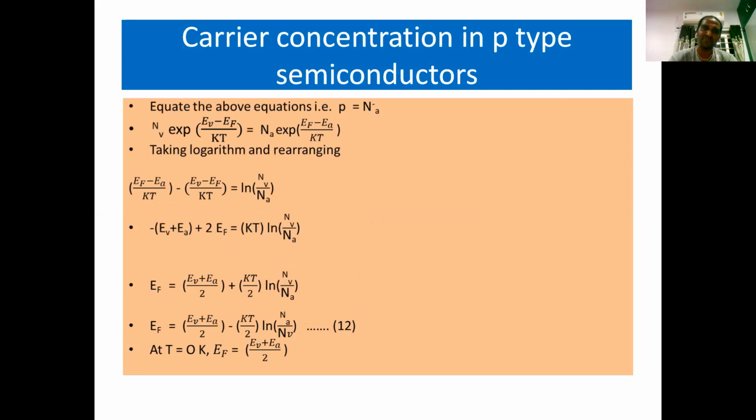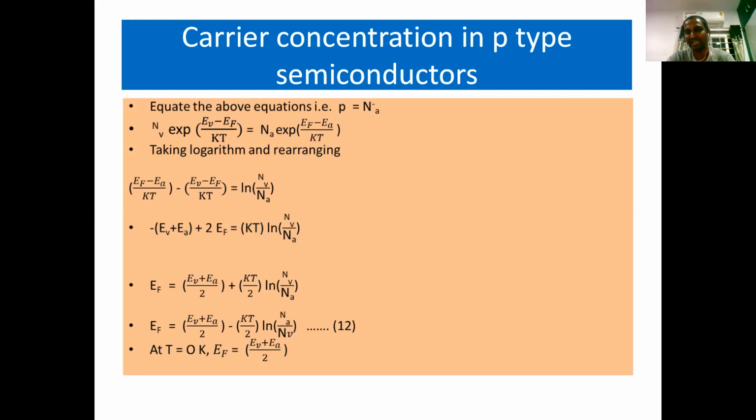To eliminate the exponential function, take logarithm on both sides and rearrange the terms, and we get EF is equal to (EV plus EA) by 2 minus (kT by 2) log (Nv by Na). Here EV is the valency band edge and EA is the acceptor level, EF is the Fermi energy level, k is the Boltzmann constant, T is the temperature, Na is the number of acceptor ions, and Nv is the effective density of states in the valence band.